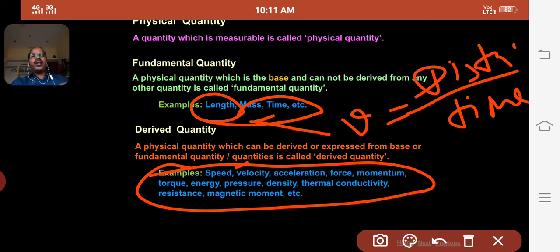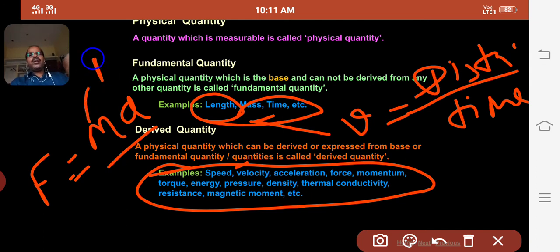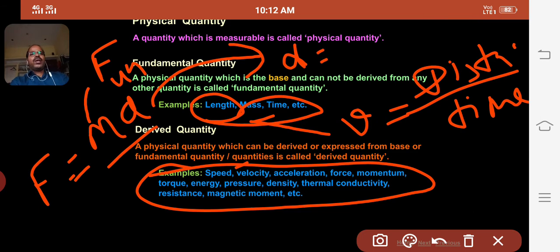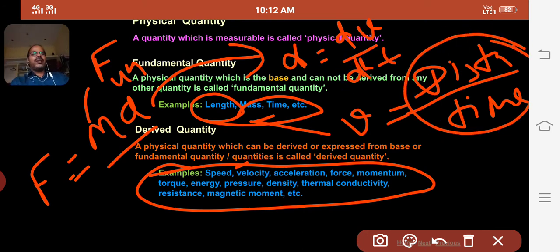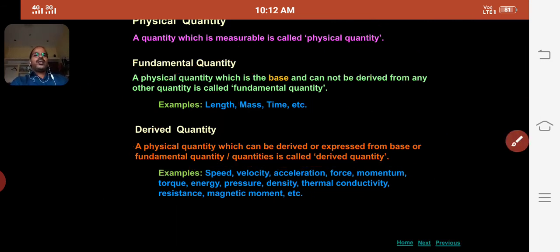Similarly, if we want to write force, we know that force equal to mass into acceleration, where mass is the fundamental quantity, and acceleration can be represented in terms of what? Change in velocity upon time taken, and velocity is represented in terms of distance and time. So acceleration can be represented in terms of distance and time. That's why force is called as the derived quantity. Okay, let us proceed.